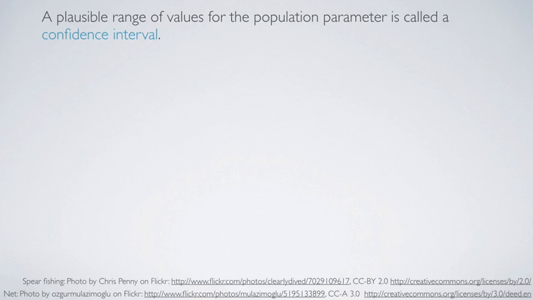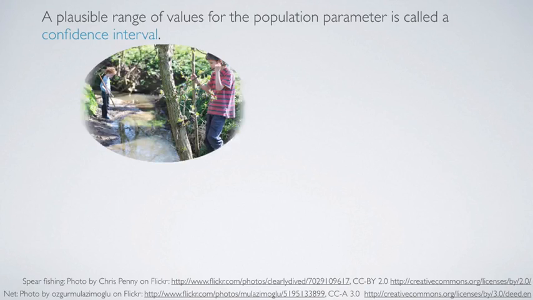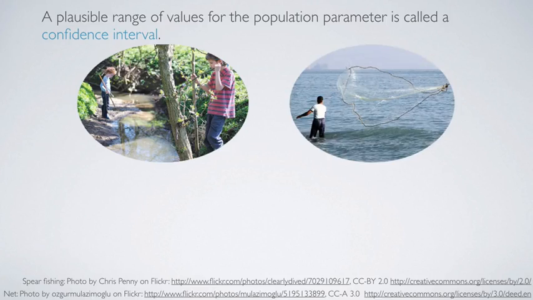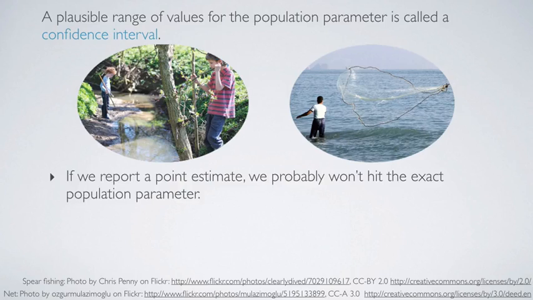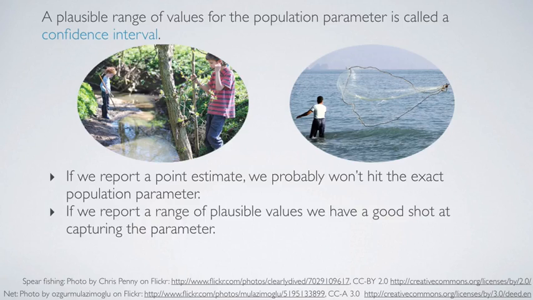A plausible range of values for the population parameter is called a confidence interval. Using only a sample statistic to estimate a parameter is like fishing in a murky lake with a spear. And using a confidence interval is like fishing with a net. We can throw a spear where we saw a fish, but we probably will miss. If we toss a net in that area, though, we have a good chance of catching the fish. In other words, if we report a point estimate, we probably won't hit the exact population parameter. On the other hand, if we report a range of plausible values, we have a good shot at capturing the parameter.